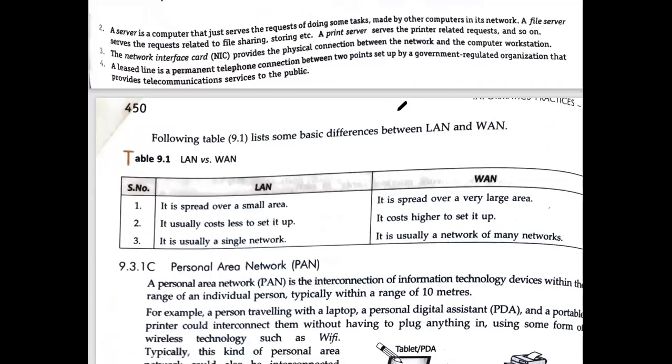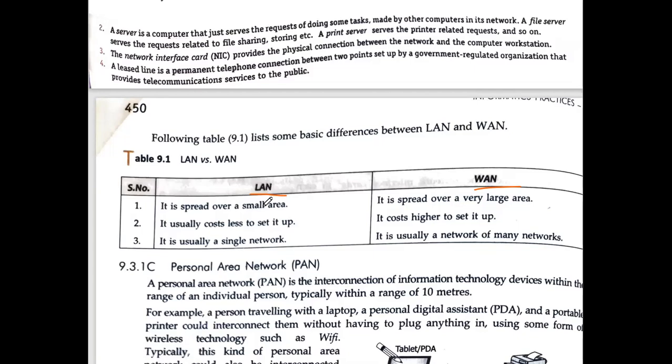Now then next, one difference is given. This type of difference is important. Remember, as I said, a 2 marks question can be asked from this particular topic. So like this, we can ask you what is the difference between LAN and WAN, or compare LAN and WAN. Something like this. So see, it is given.